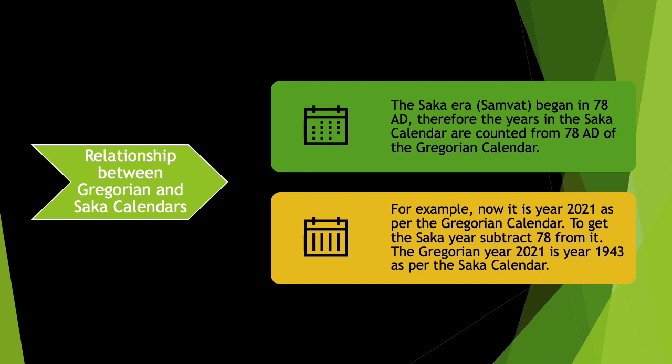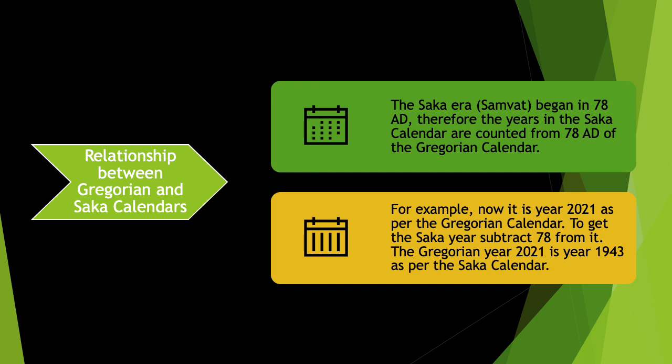So, the present year is year 2021. This is according to the Gregorian calendar. Now, how will we get the Sakha year? To get that, we have to subtract 78 from 2021 and then we get 1943. So, the current year is year 1943 according to the Sakha calendar, and it is year 2021 according to the Gregorian calendar.